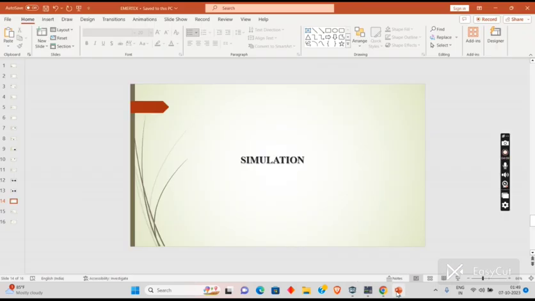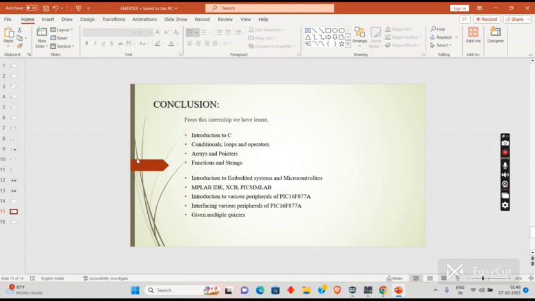Let's go to the conclusion. So this is how the microwave oven project works. In this project specifically, we have learned about microwave oven and embedded systems and microcontrollers. In this internship, we have learned about introduction to C, conditional loops and operators, arrays and pointers, functions and strings.